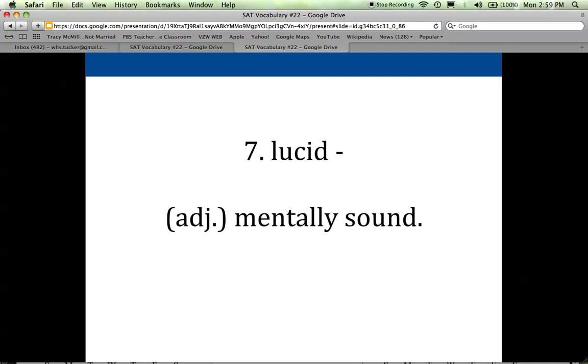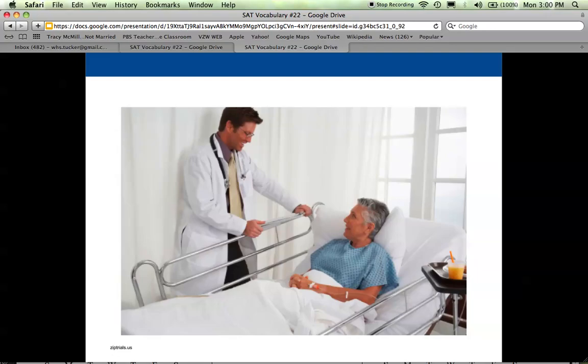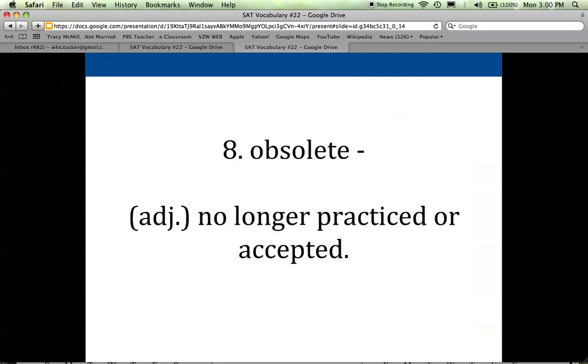And so again, another hospital scene, but this woman looks very alert. She's making eye contact with the doctor. And if she's had some medical condition or maybe surgery, he's checking in with her. I would expect someone who looks like this to give him a very lucid response or to be quite lucid.